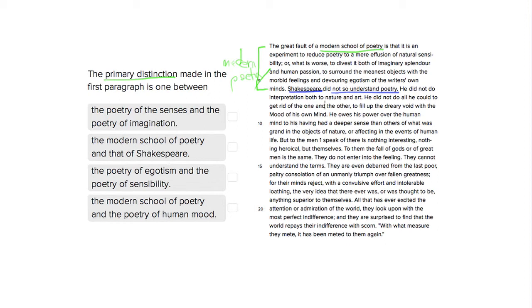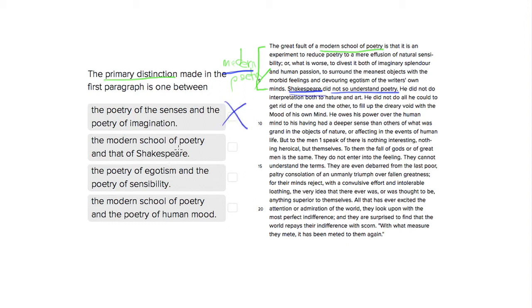Our choices tell us that we have choice 1, the poetry of the senses and the poetry of imagination. So we're not really talking about the poetry of either of these things. We're talking about modern poetry versus Shakespearean poetry. So that's not going to be as accurate.